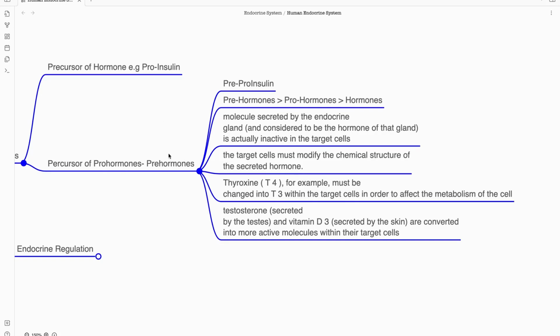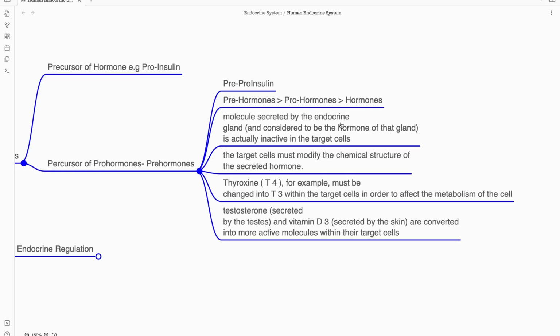Let's say we have pre-pro-insulin, then pro-insulin, and then insulin. But that insulin will not just go and bind with the target site and start its activity. Before starting its activity, the target cell should modify something in that hormone so that it becomes very active. It is modified and active. So that is the case.